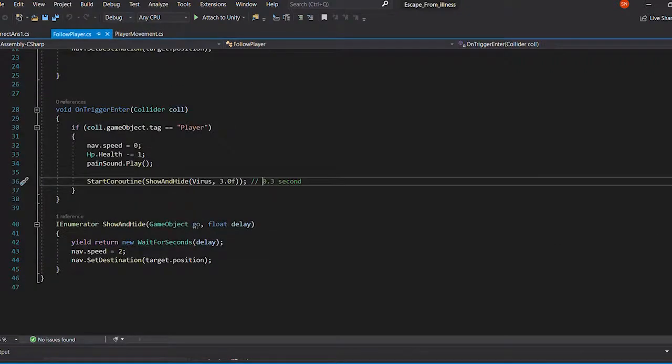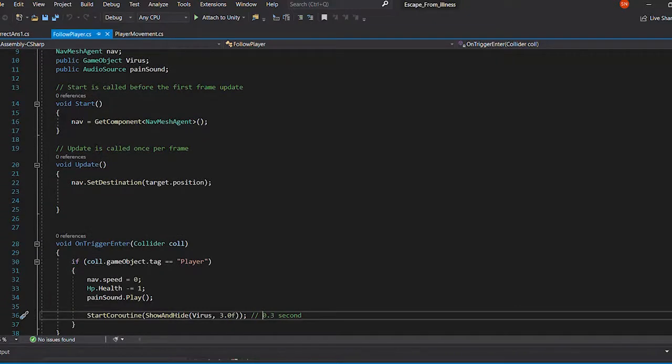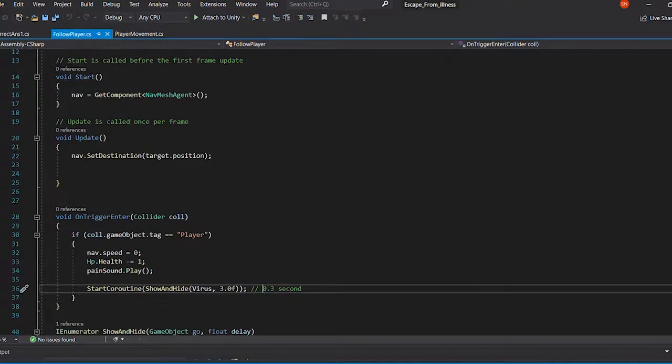After this is the follow player script. In this script I will declare the target, navigation, wireless, and also the pain sound when the player triggers it. And then we will set the navigation to get the component NavMeshAgent, and then we will set the destination inside the NavMeshAgent as the target's position. That means the wireless will chase the player.